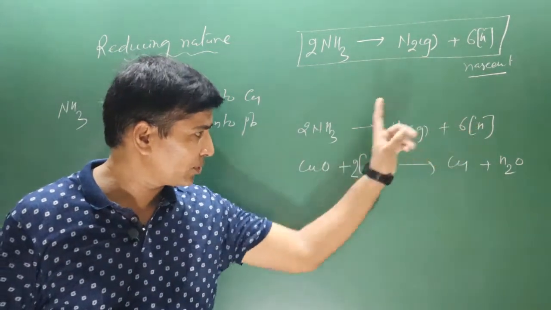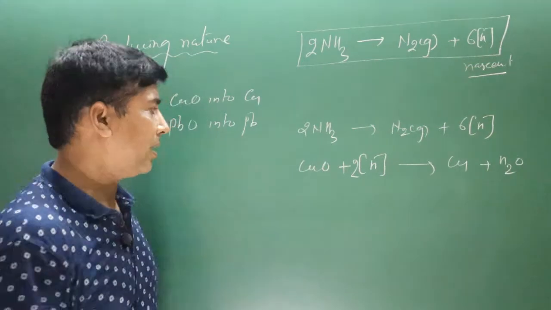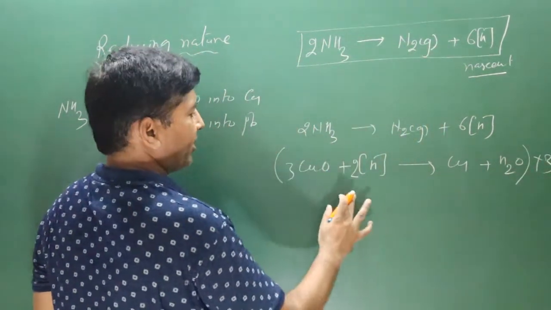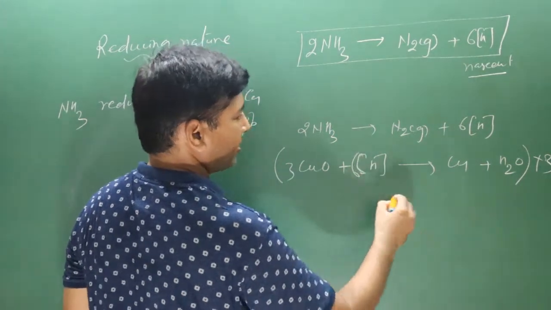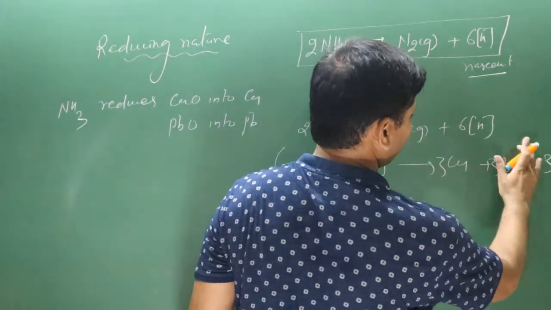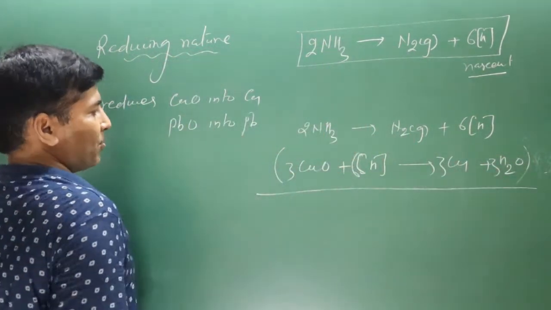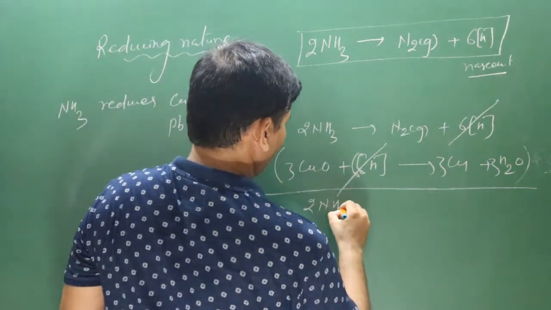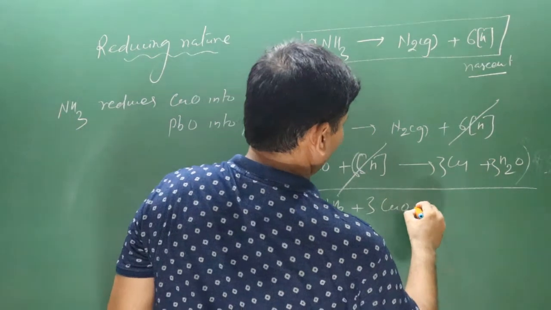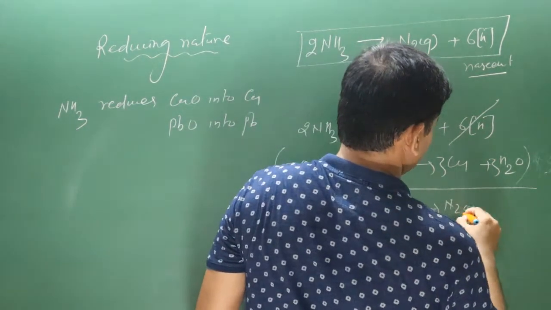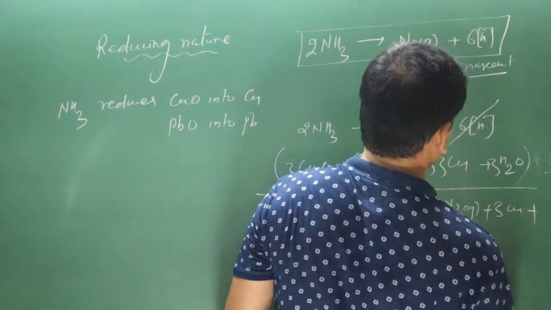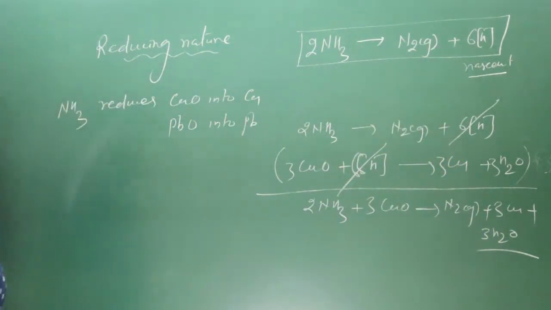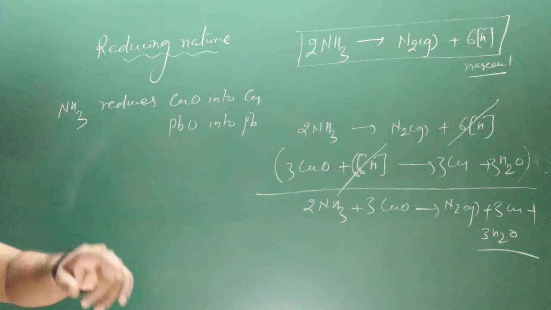We have 6 nascent hydrogen, but in this case we have only 2 nascent hydrogen. Multiply this equation by 3: 3 times 2 is 6, then 3 is there, and then we have 3. I remove these numbers. Okay, simple. Nascent hydrogen cancels out. 2 molecules of ammonia, 3 CuO, nitrogen gas, 3 Cu, and 3 molecules of water. The reaction is complete. Very simple chemical reaction. Nitrogen gas is released.